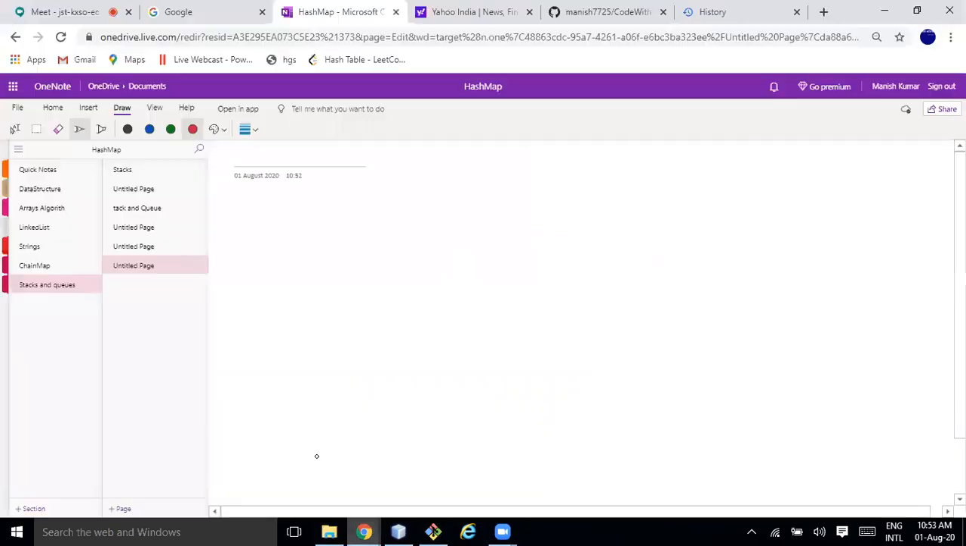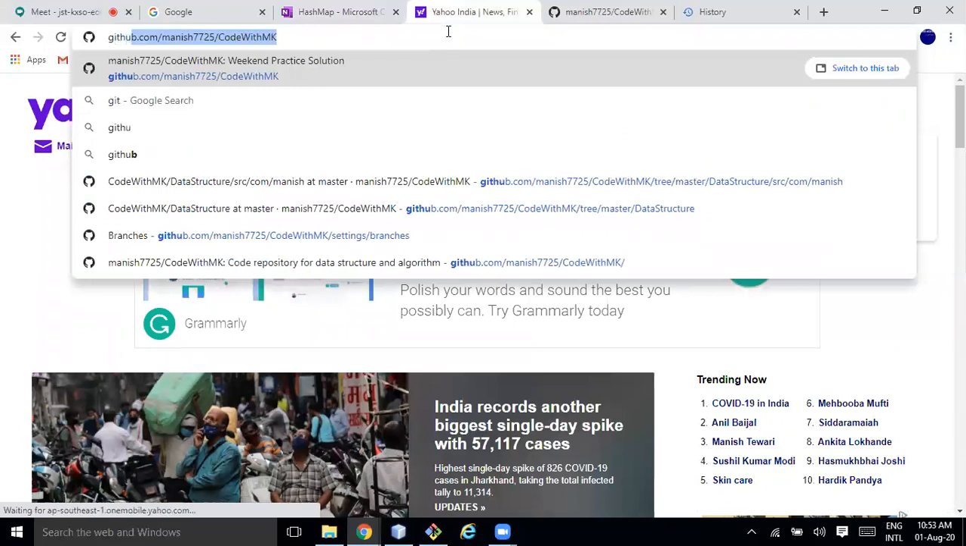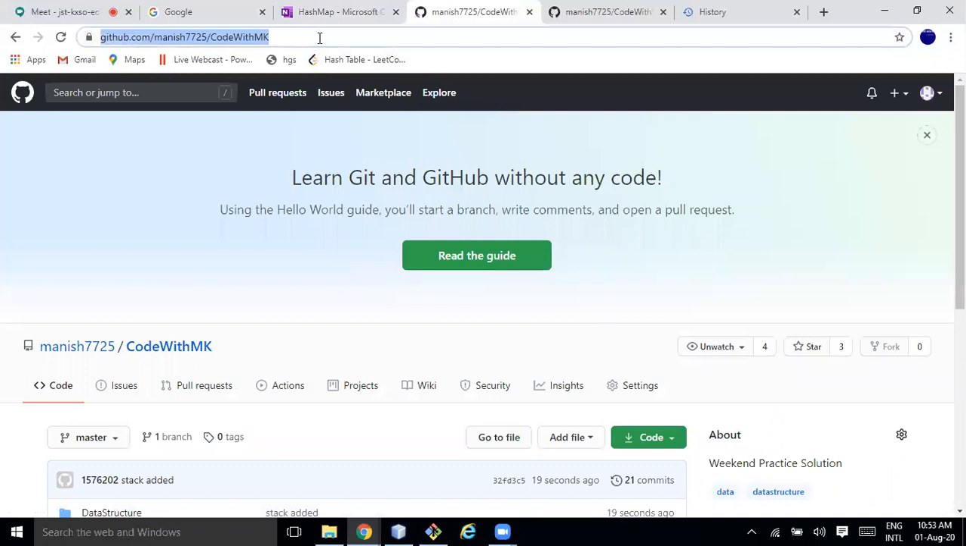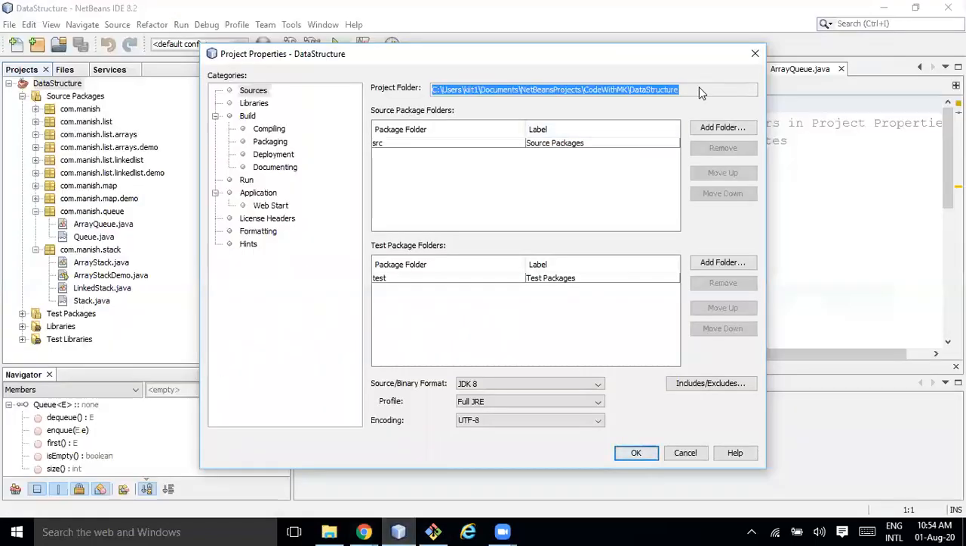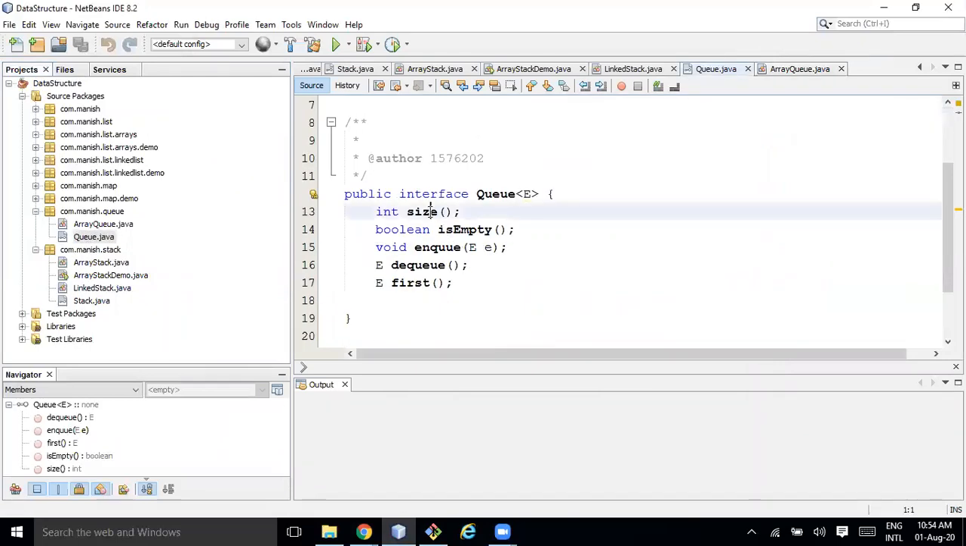You guys have the link of my GitHub, right? I'm anyway pasting it here. If you go to my code, in the case of queue, let me first explain the queue concept and then you have to do it. Meanwhile, you guys can clone the GitHub and try it.